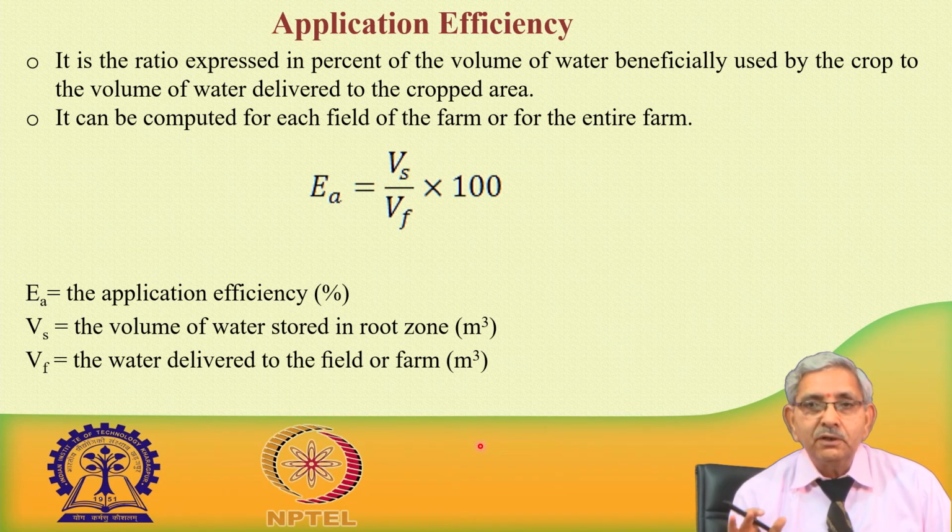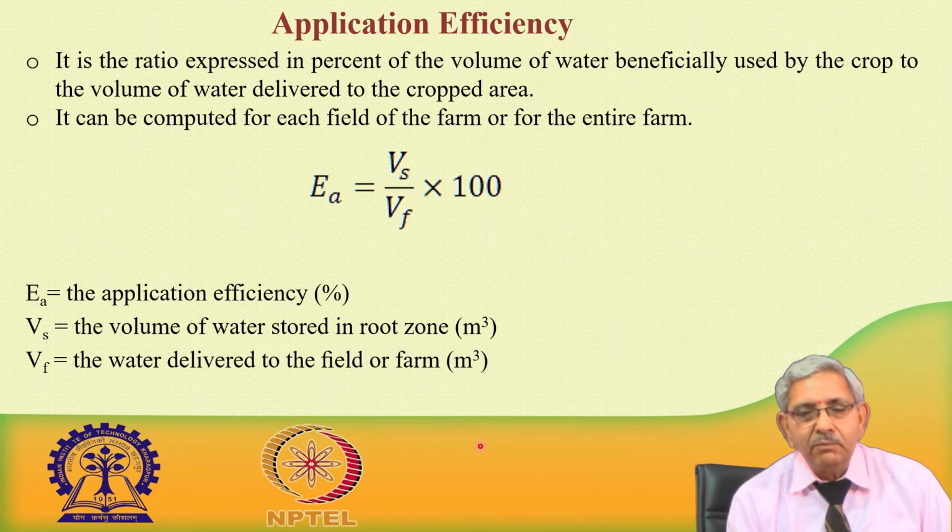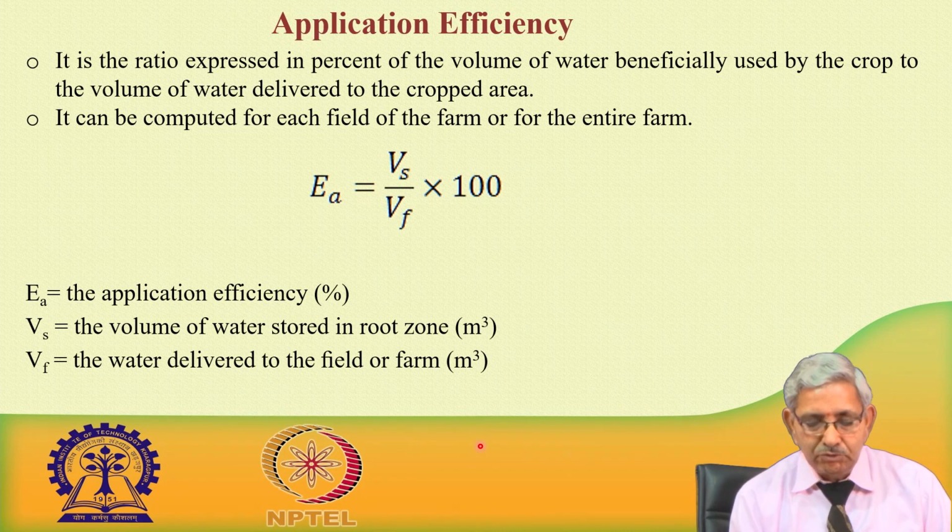So, at whichever particular place application efficiency is less, that can be improved instead of considering the entire farm. If the farm is of a smaller size, it can be computed directly. If it is a large size, it can be divided into sub units, and then the application efficiency can be evaluated.